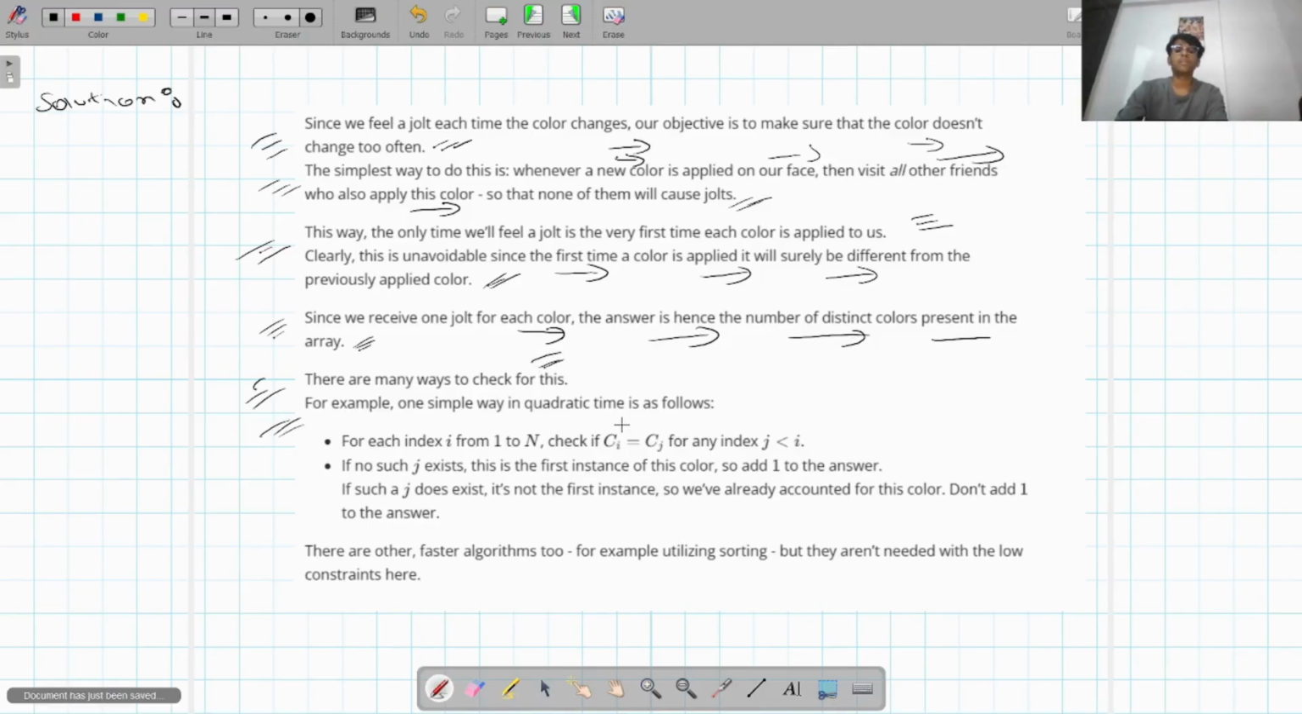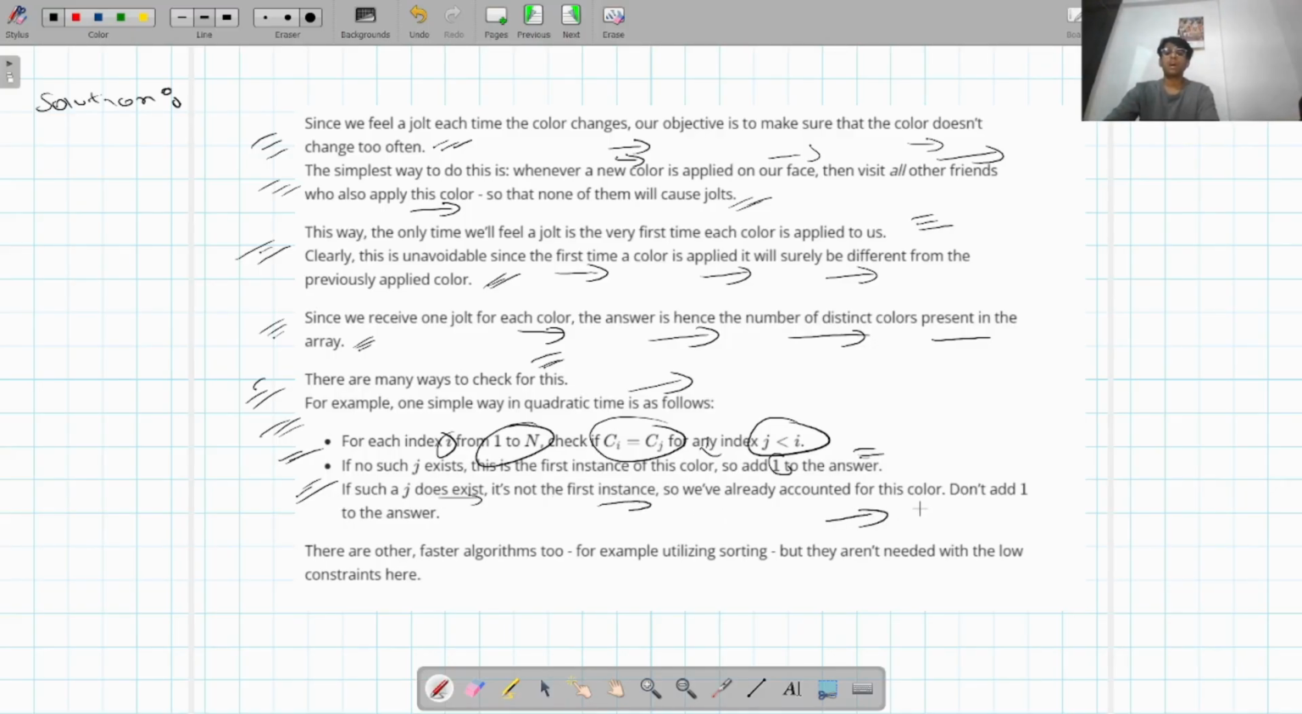There are many ways to check for this. For example, one simple way in quadratic time is as follows. For each index i from 1 to n, check if C of i equals C of j for any index j less than i. If no such j exists, this is the first instance of this color, so add 1 to the answer. If such a j does exist, it's not the first instance, so we have already accounted for this color. Don't add 1 to the answer. There are other faster algorithms too, for example utilizing sorting, but they aren't needed with this low constraint, so this ad hoc approach will work. So guys, I think the solution is very clear.